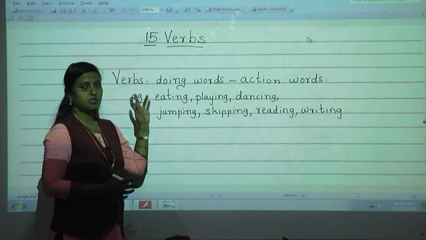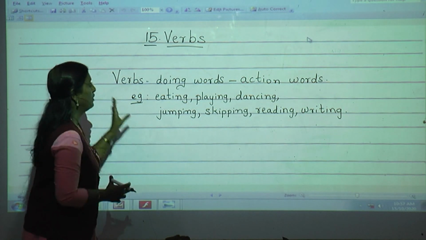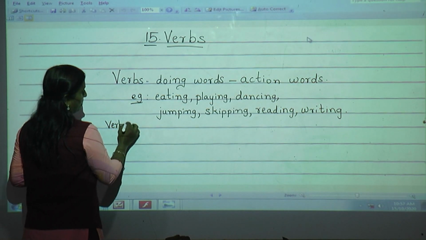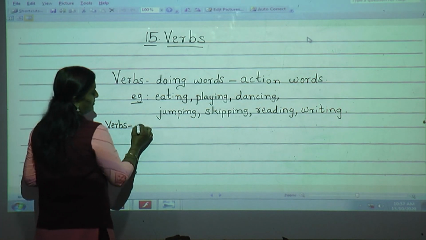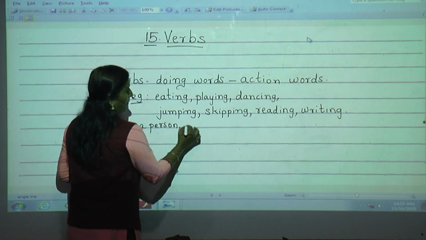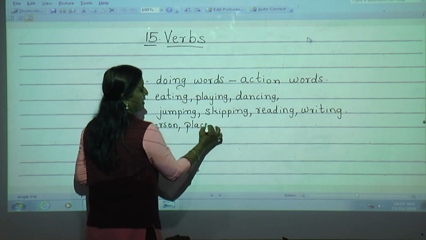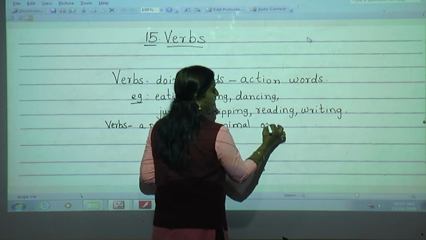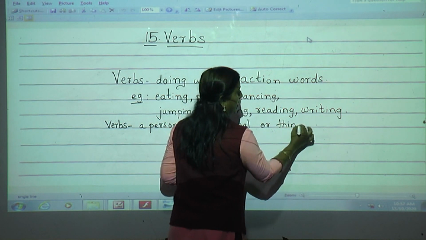This we are going to see in today's lesson. Not only this, in verbs we are also going to learn what a person, place, animal or thing is.